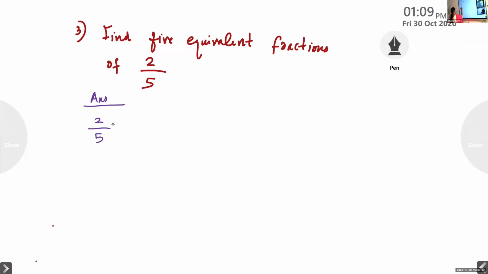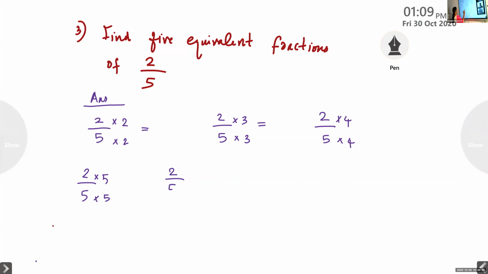Okay. Answer: 2/5 into 2 into 2, 2/5 into 3 into 3, and next one 2/5 into 4 into 4, 2/5 into 5 into 5, and 2/5 into 6 into 6. What is the answer, children? First one? 4 by 10.